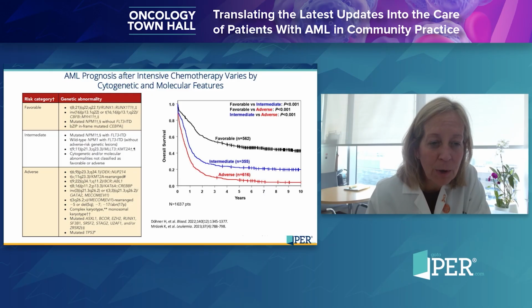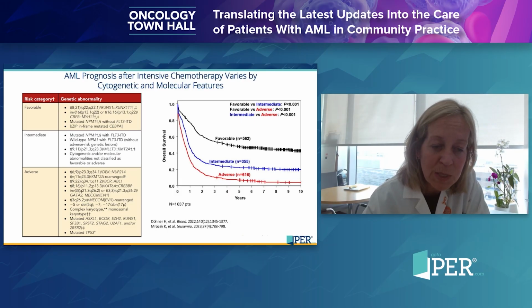And we use a framework much like this one presented by the ELN, where we look at whether or not patients have favorable risk, intermediate risk, or adverse risk based on a number of features, including their cytogenetic and genetic abnormalities. And this then helps us know if patients have a benefit from chemotherapy alone or if they need long-term planning for a bone marrow transplant for curative intent.